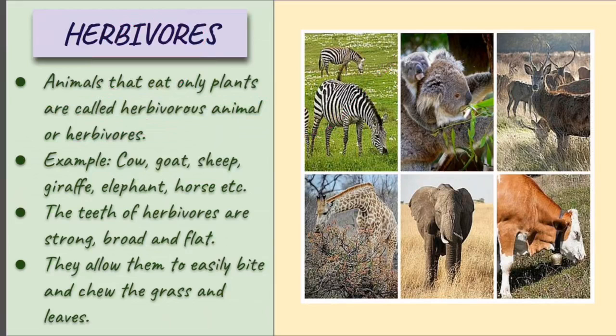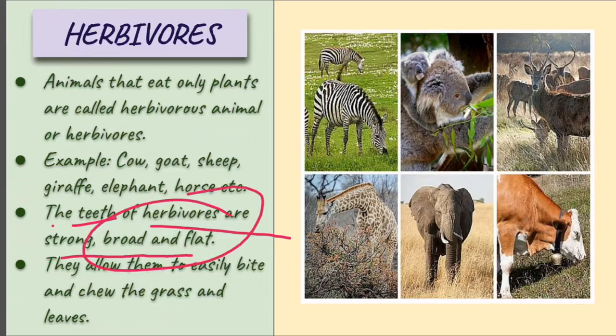One of the most important features these animals have is that they have teeth which are strong, broad and flat. Definitely they need strong teeth, but apart from that they have broad and flat teeth. Why do they have broad and flat teeth?